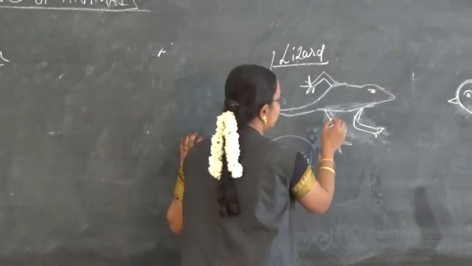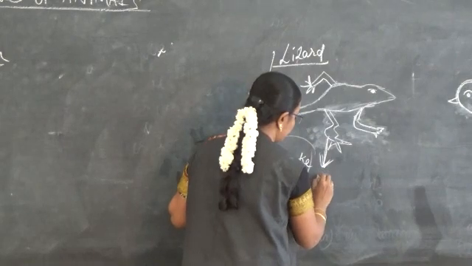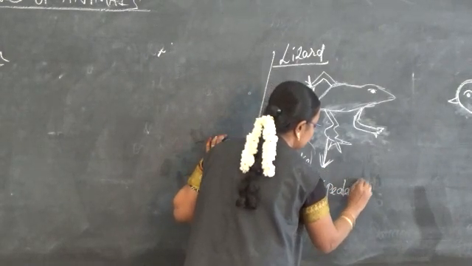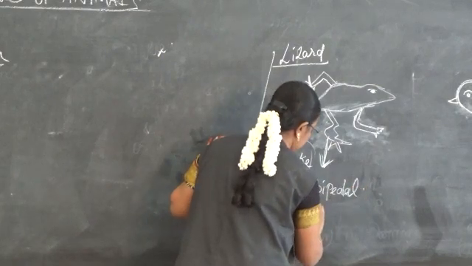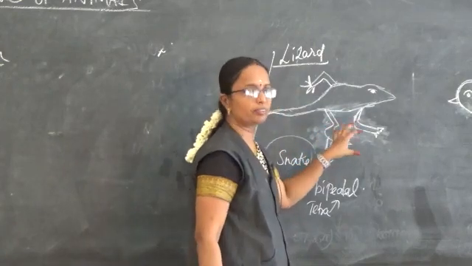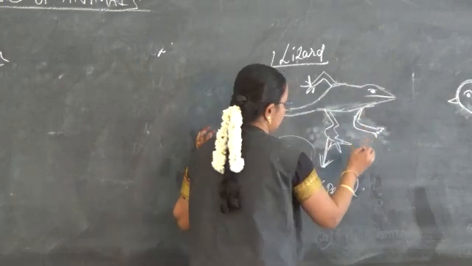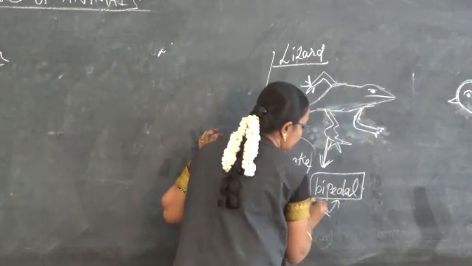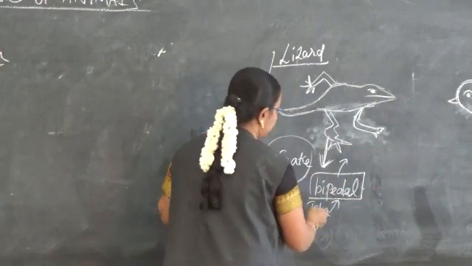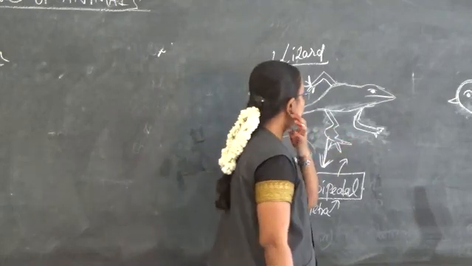When we talk about the lizard, it has 4 limbs, so it is known as bipedal or tetrapedal. Pedal means legs. With the help of this they can run. Even with 2 legs they can run, and they use these four legs for walking.